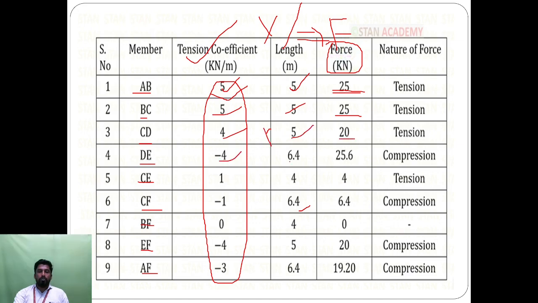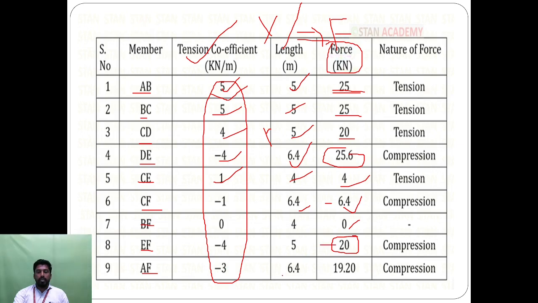Here minus 4, here 6.4, which multiplied comes out to 25.6. Here 1 into 4 is 4, minus 1 into 6.4, which comes out to minus 6.4. Here 0, so 0 into any term is 0, minus 4 into 5, which comes out to 20, that means minus.